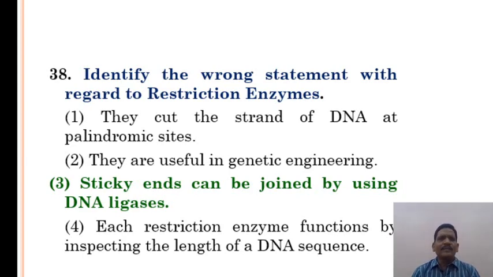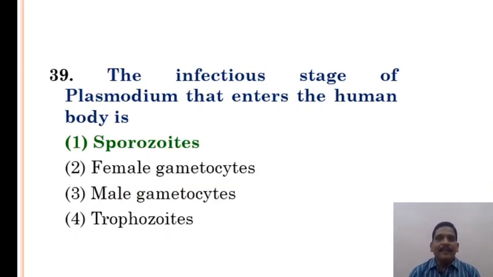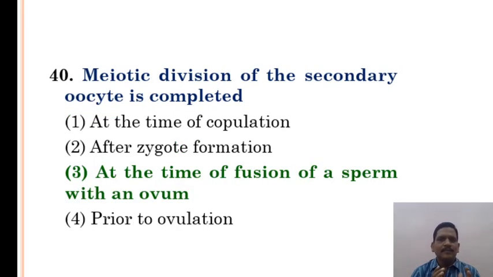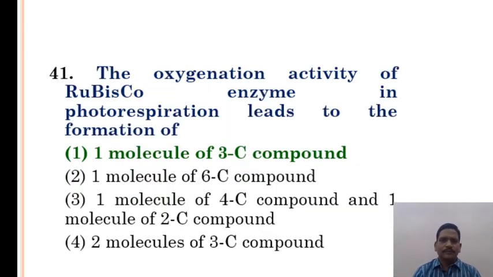Identify the wrong statement with regard to restriction enzymes. Wrong statement. The sticky ends can be joined by using DNA ligases. The infectious stage of Plasmodium that enters the human body is sporozoites. Meiotic division of the secondary oocyte is completed, option 3, at the time of fusion of a sperm with an ovum.